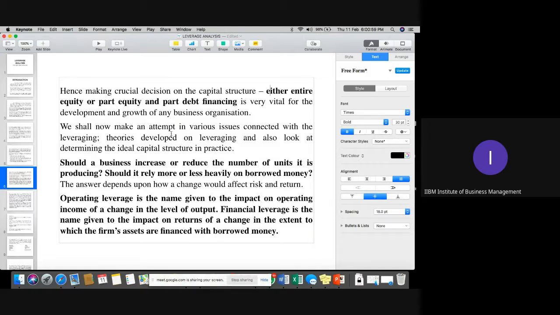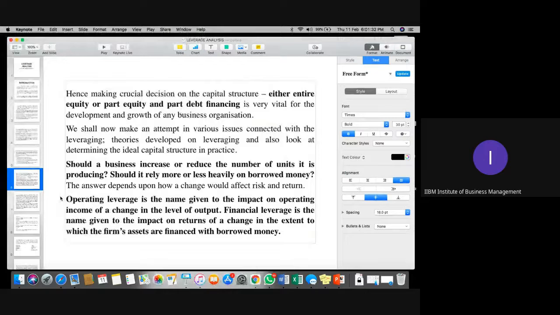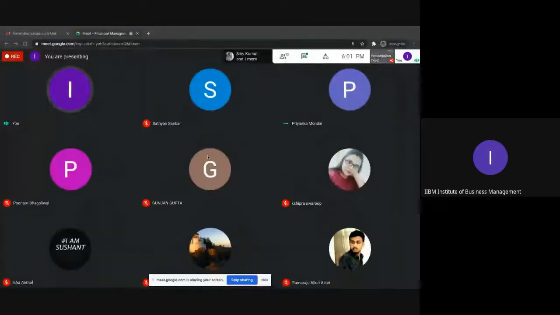Now, whenever we talk about whether the company needs to increase debt or equity, it totally depends on their flow of income, or what type of perspective they have towards the shareholders' wealth, towards the company's obligation, the company's interest, and up to what extent the particular organization can digest the risk level in the organization. So, in this case, the first leverage which comes in the picture is called your operating leverage.